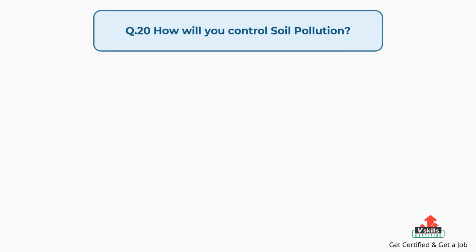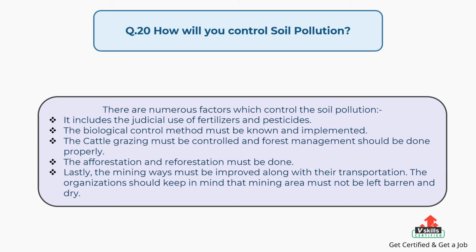Question number 20. How will you control soil pollution? The answer is, there are numerous factors which control the soil pollution. First, it includes the judicial use of fertilizers and pesticides. Second, the biological control method must be known and implemented. Third, the cattle grazing must be controlled and forest management should be done properly.